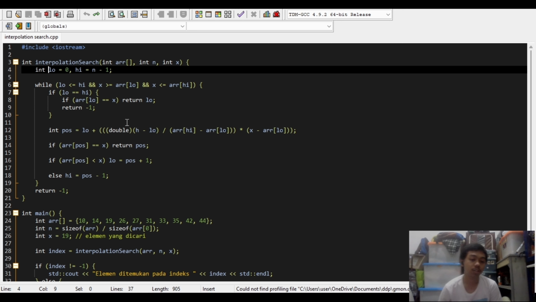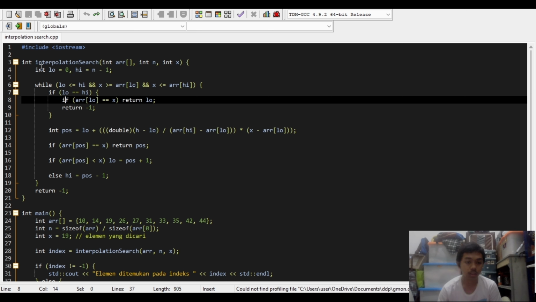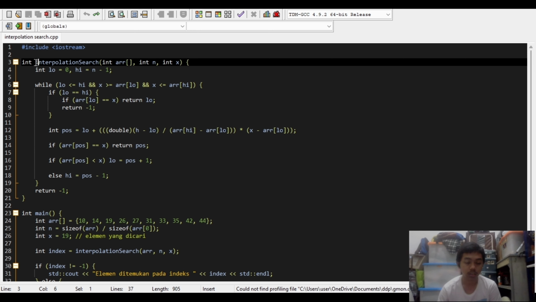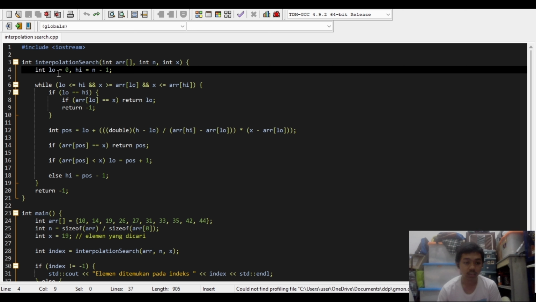So this is the implementation for the interpolation search. I'm using Yosemite right here. Integer interpolation search, this is important because if we are not using this, the program for interpolation search is not working. Right here, integer array for the number array, integer n, and then integer x for the number we're going to search. Right here is low, meaning the first index, and high is for the last index.